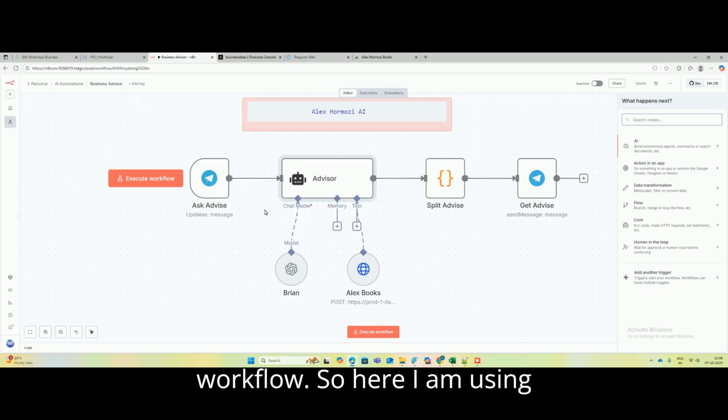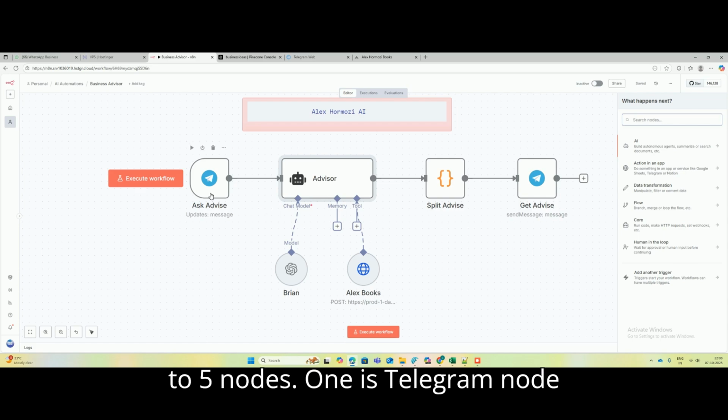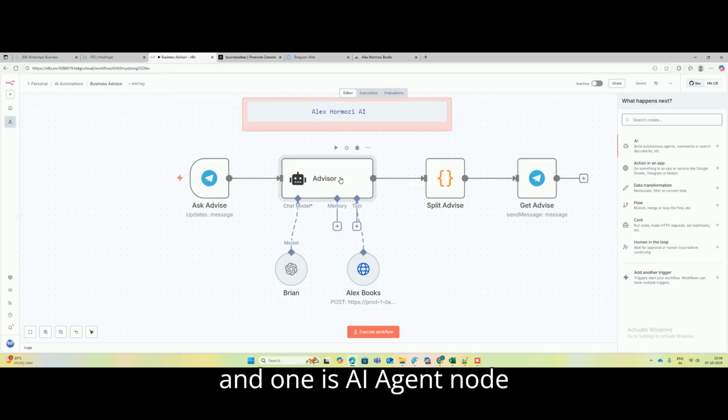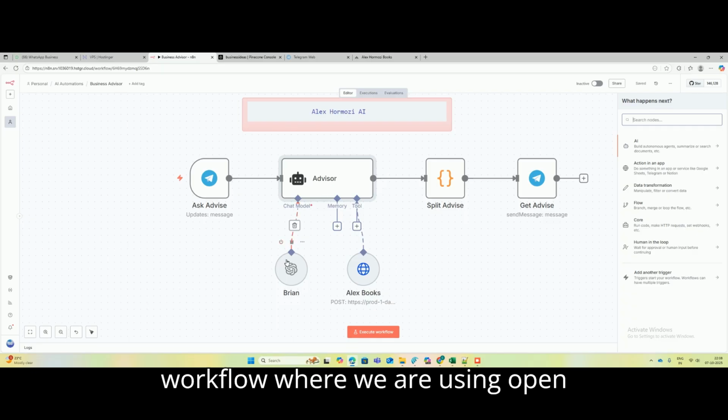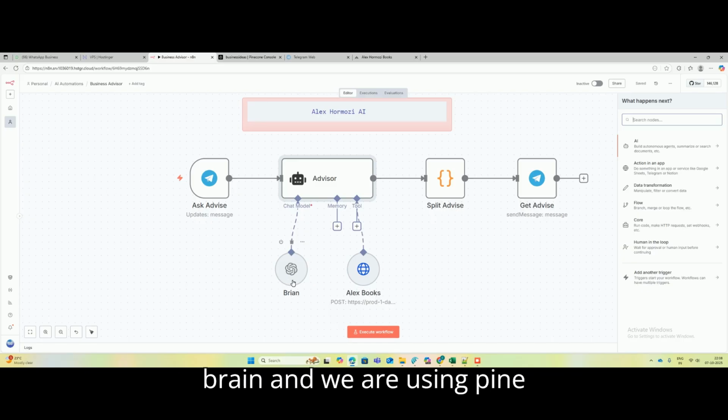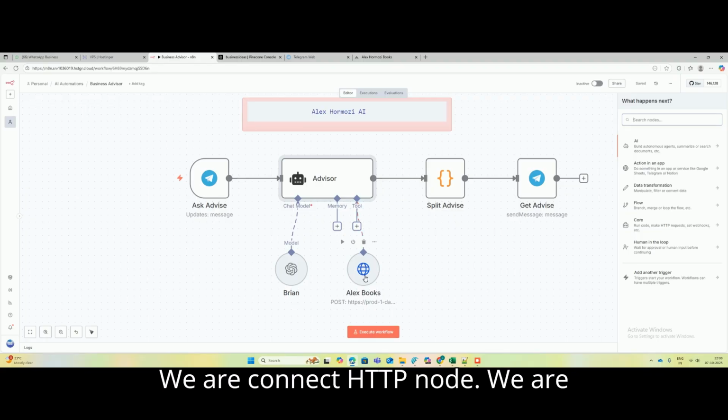So here I'm using only 4 to 5 nodes. One is the Telegram node, where we give an input using Telegram, and one is the AI agent node, which is the heart of this workflow, where we are using the OpenAI chat model. I have named it a brain, and we are using Pinecone with the help of an HTTP node.